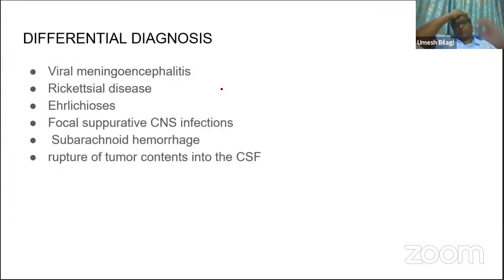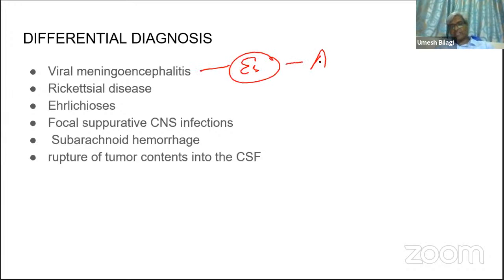So, differential diagnosis. When we get a patient with meningitis, you definitely have a lot of differential diagnoses. The first one is viral. Always they would come into viral. And I told you how to differentiate viral meningitis from encephalitis, with signs like level of consciousness. The glucose level, protein level, and type of cells will give you the clue to diagnose. And if you don't know, in empirical treatment you can definitely start acyclovir.